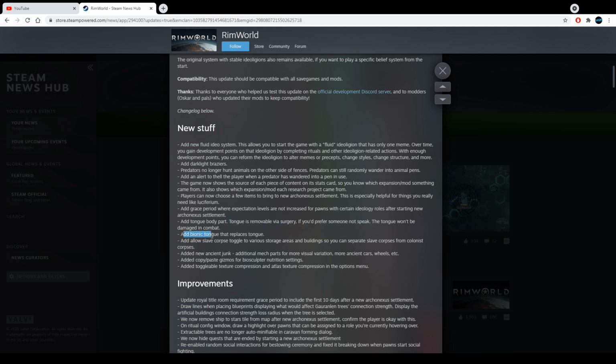Okay, let's keep going. Add bionic tongue that replaces a tongue. Okay, you know what? What the hell's going on, guys, with the tongue? Which body part do you think the devs are going to replace next? I don't even want to say the word because you know what I'm thinking. Which body part do you think it's gonna be next? It's not the ears. Wait a second. No, it's not the ears. It's not the fingers.